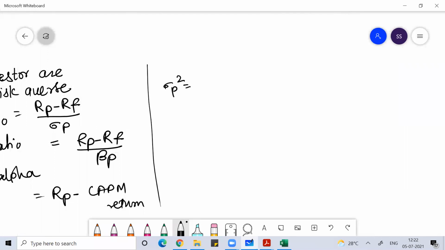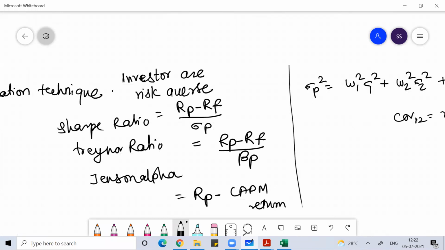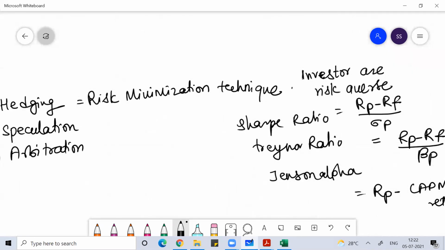If I talk about risk on a portfolio, we use the formula W1 square sigma 1 square plus W2 square sigma 2 square plus 2 W1 W2 covariance between 1 and 2, where covariance between 1 and 2 is the coefficient of correlation between 1 and 2 into standard deviation of 1 into standard deviation of 2. So the overall idea of creating a portfolio is to bring in those stocks which are negatively correlated. Thereby, I can minimize the unsystematic risk on the stock.